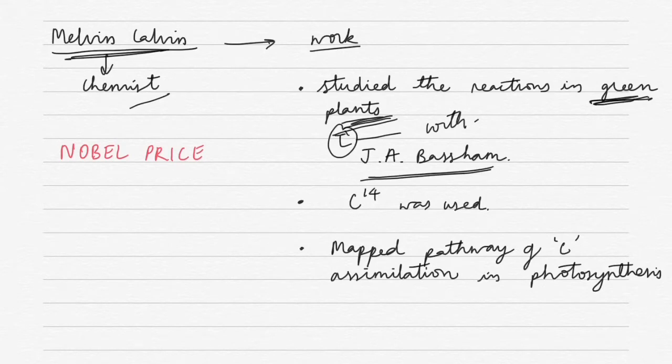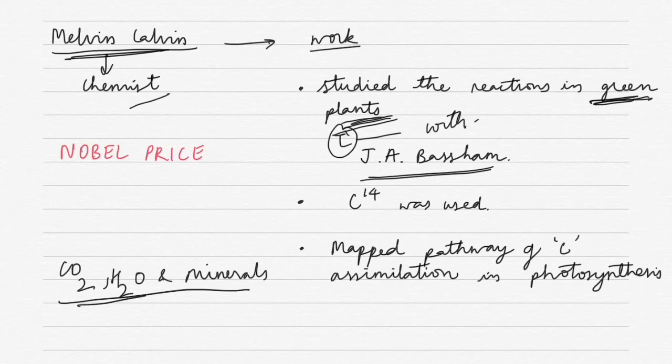So, when he was reading it, he came to know that the plants use carbon dioxide, they take up water, fine, and they take up minerals. So, they take up all of these and they give out what? Oxygen. This happens in presence of sunlight. So, the sunlight is very, very important.